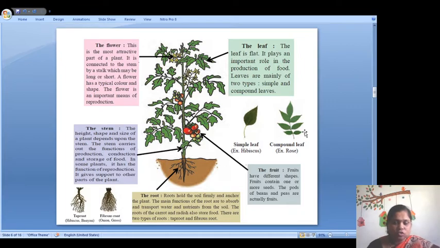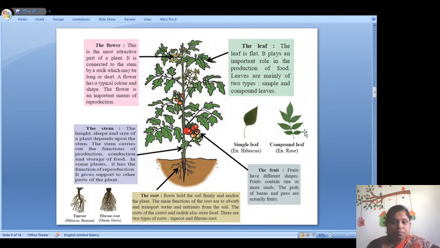All plants do not have the same stem. The stem carries out the functions of production, conduction and storage of food. In some plants it has a function of reproduction. How? We have seen that if we take a stem of a rose plant, from that stem a new rose plant comes. So like this, reproduction is also an important function of the stem.